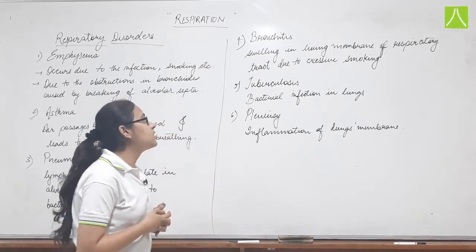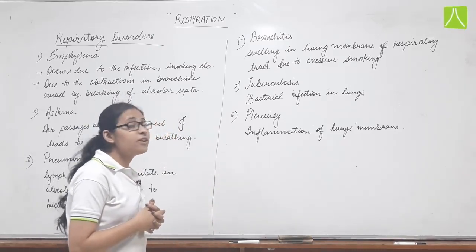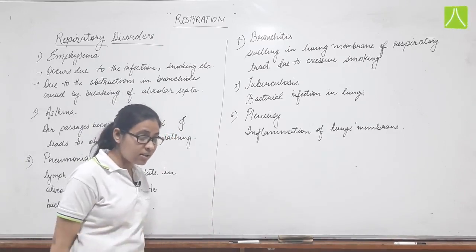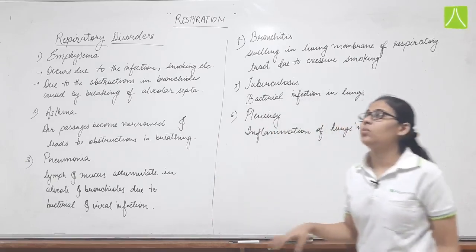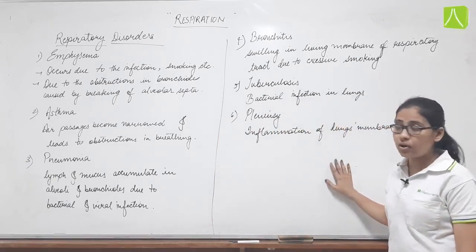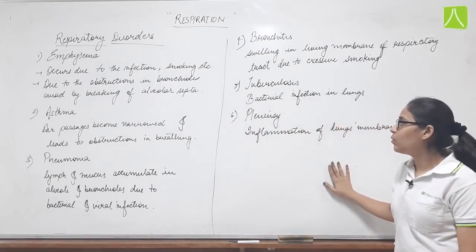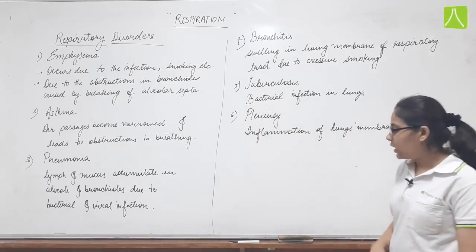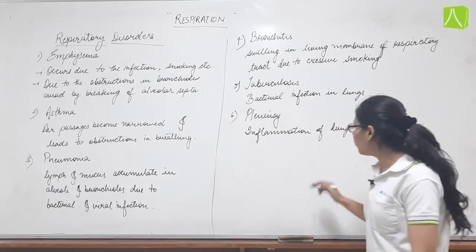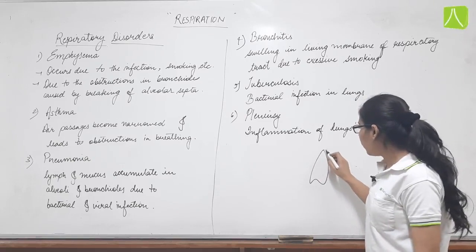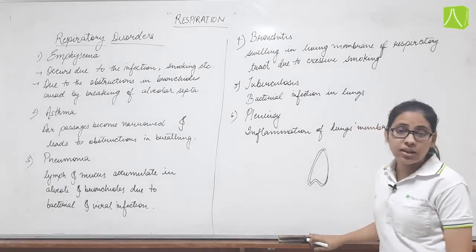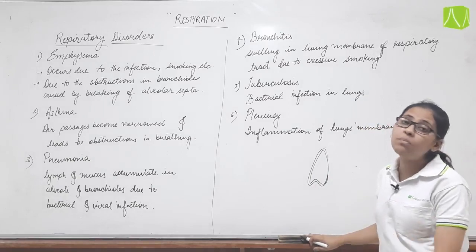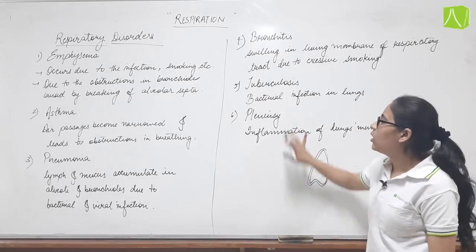Tuberculosis, the next disease, is caused due to bacterial infection in the lungs. When the lungs are exposed to some bacteria, then the disease caused will be tuberculosis. And the last one is pleurisy. We know that the lungs are covered with a membrane called pleura, and the inflammation in that membrane, that is the inflammation in pleura, causes the disease called pleurisy.